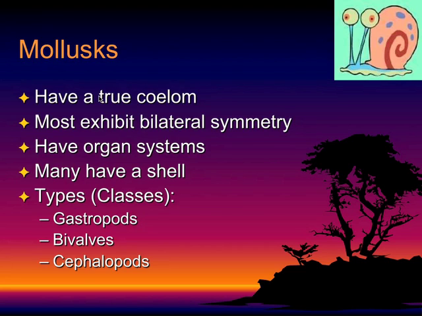So these guys exhibit bilateral symmetry. They do have organ systems. Many of them have that shell that we just finished talking about. And here are the types of classes. So we have gastropods, bivalves, and cephalopods.